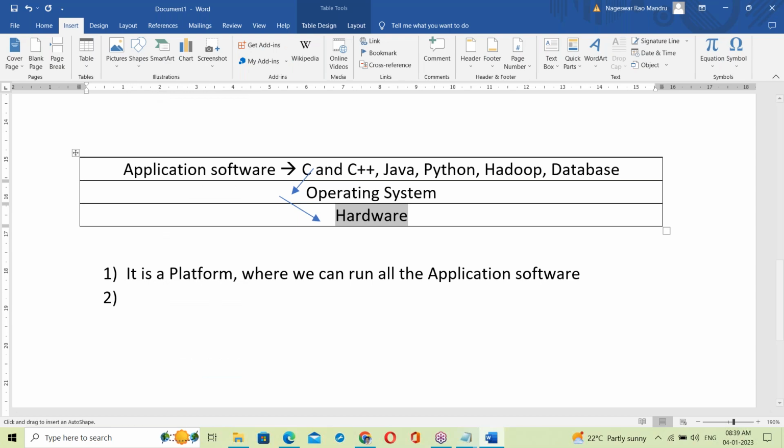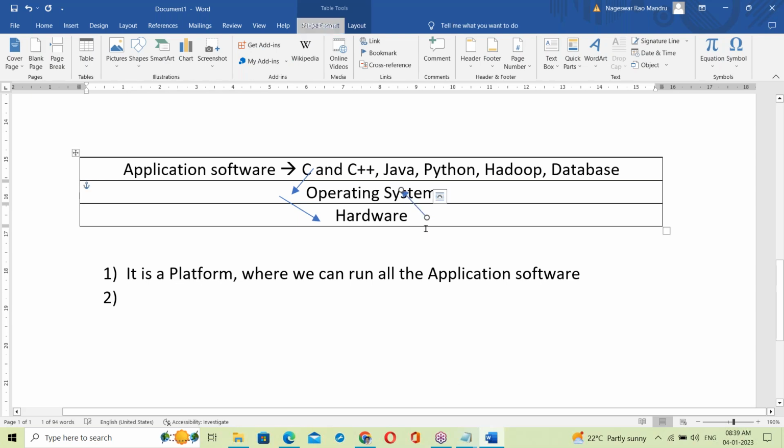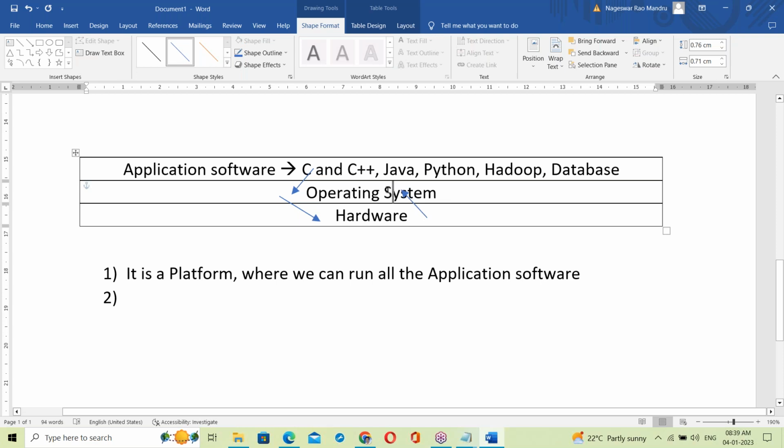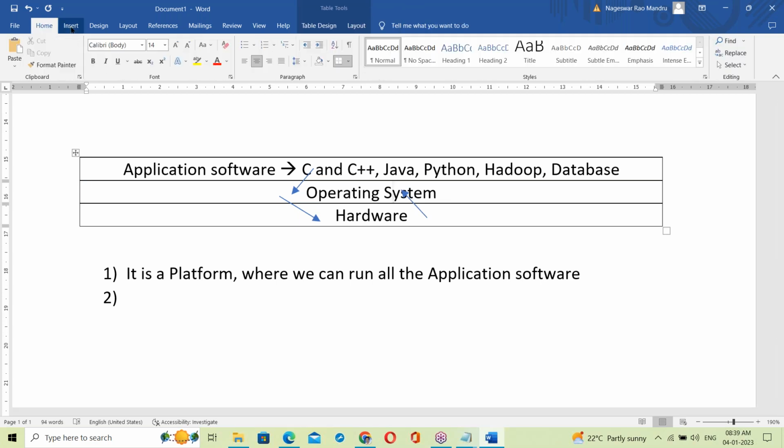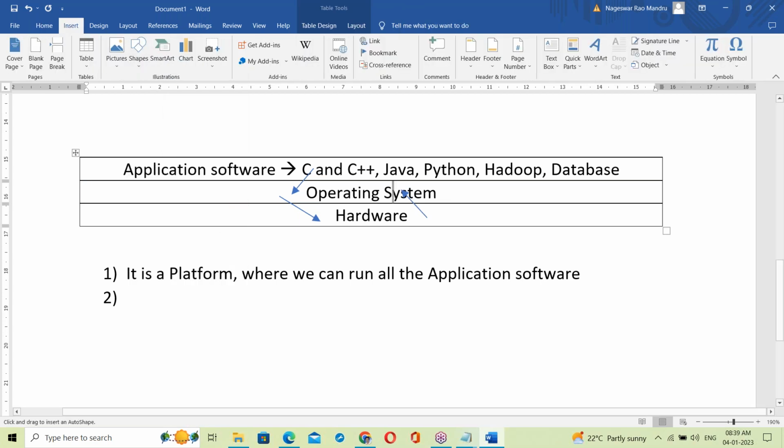Suppose input, for example, input from the keyboard. The hardware keyboard data first of all simply goes to the OS, and then it is taken by these application softwares.